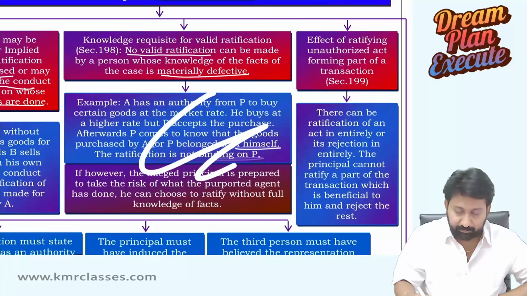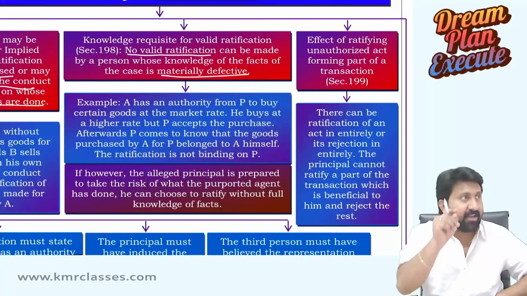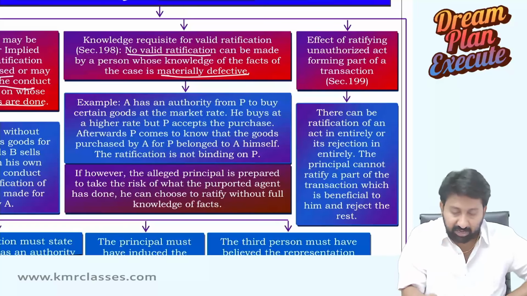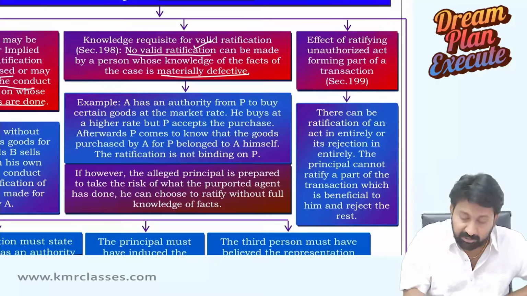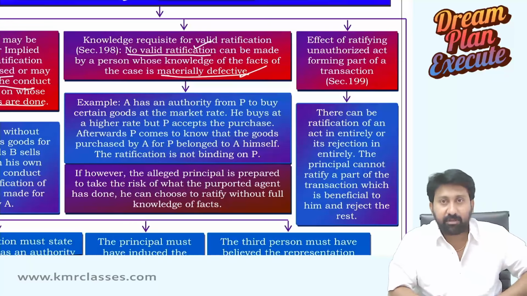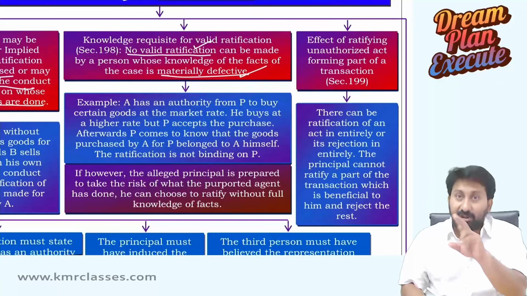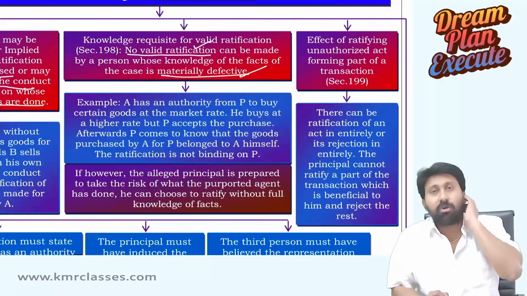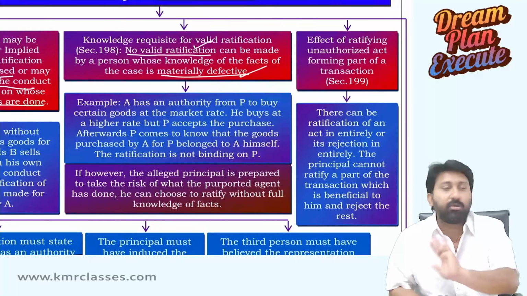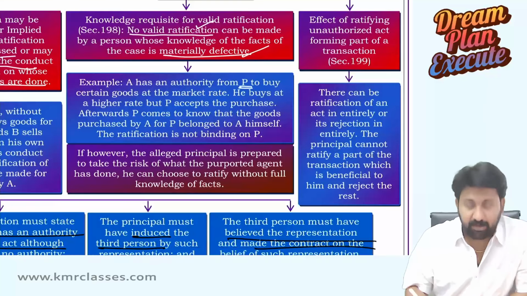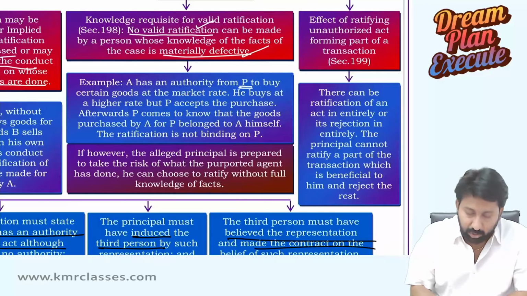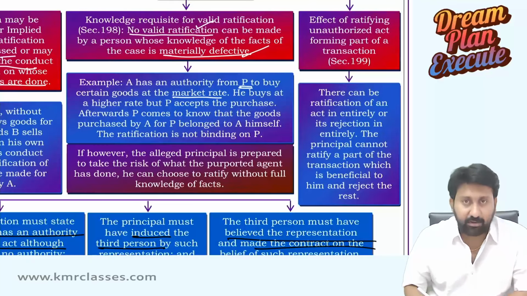See here. Important, that's why. Wherever there is a difficulty, put mind on that. No valid ratification can be made by a person, means by a principal, whose knowledge of the facts of the case is materially defective. Everything you should know, then you have a right to ratify. You have no knowledge on what are the facts of the case, then you cannot ratify. What does it mean? A has an authority from P, and P gave authority to A to buy certain goods at market rate. Okay.